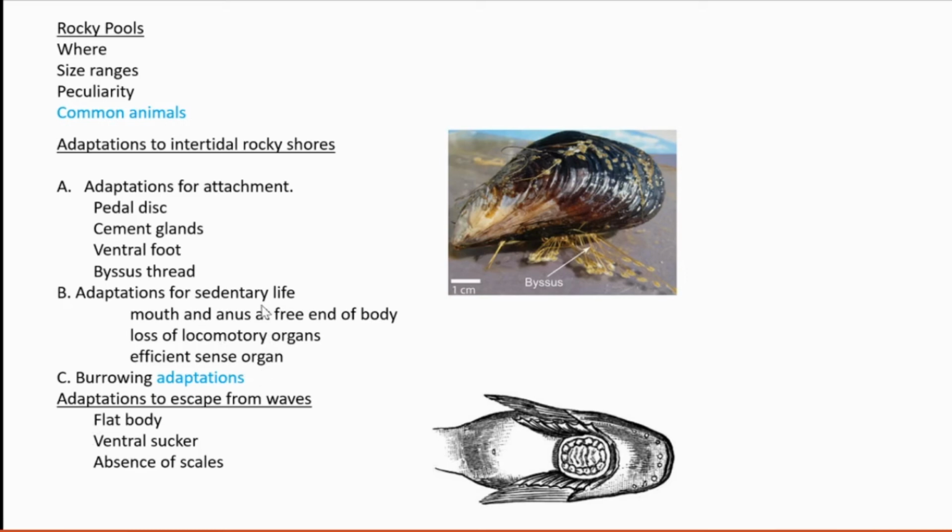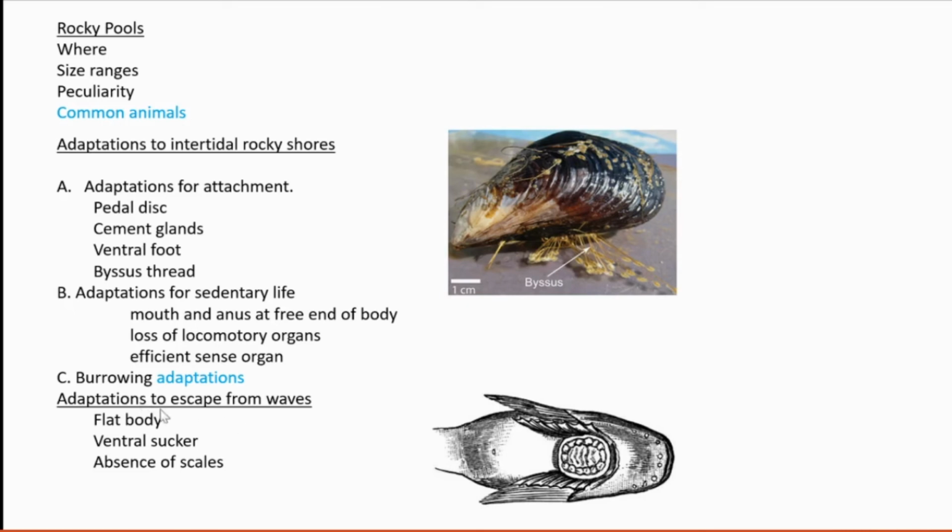These are the adaptations. Then boring adaptations. What are the adaptations? They should have some hard parts for boring. They are called rock borers. Examples: Lithophaga, then Lithodomus, Pholas are examples. Pholas. Then what are the adaptations to escape from waves? This whole thing is regarding the intertidal area.